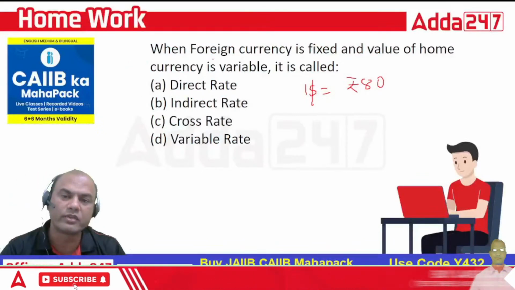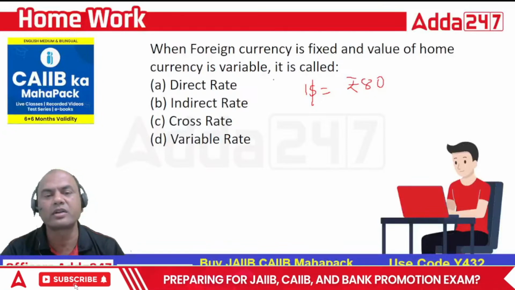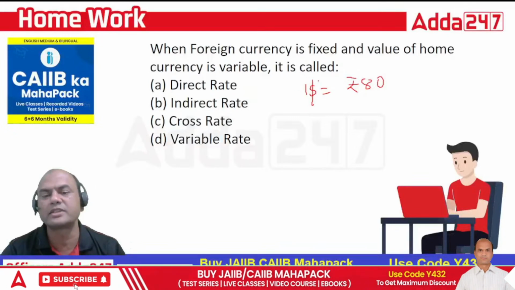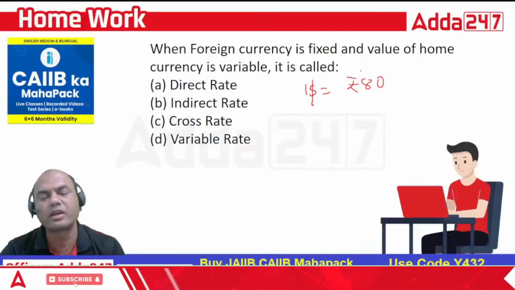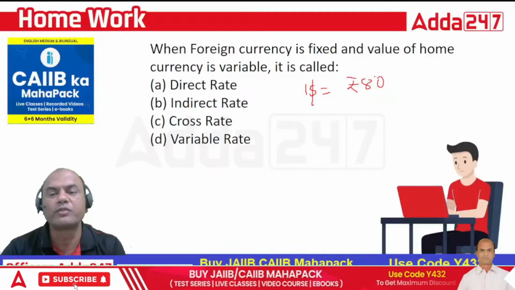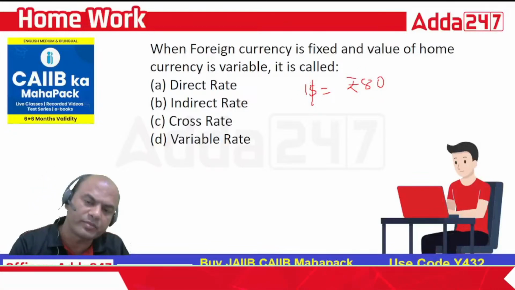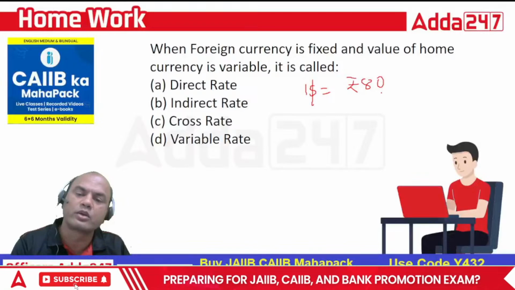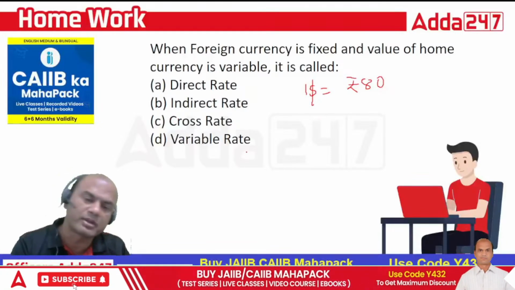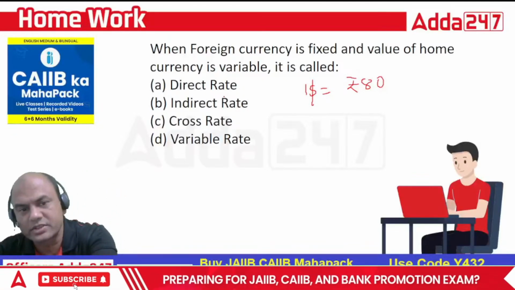One for your homework. When foreign currency is fixed and the value of the home currency is variable, it is called as what? If it is $1 equals rupees 80, foreign currency is dollar, and the rupee is my local currency. Remember, the left side is always fixed, and the rupee is fluctuating, so it's called as what? Direct rate, indirect rate, cross rate, variable rate. What do you think should be the answer? Try it all yourself.